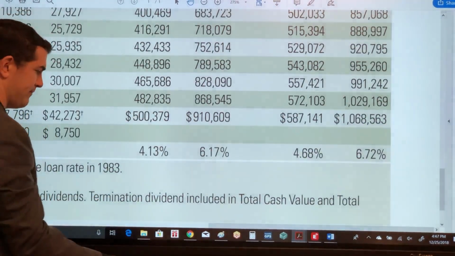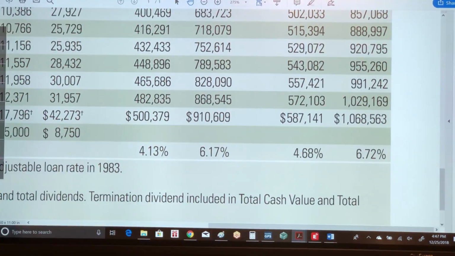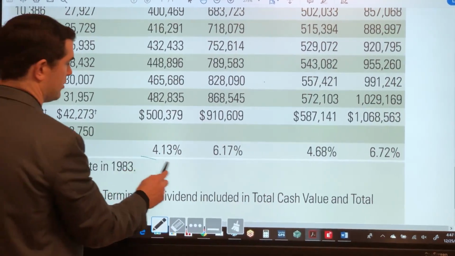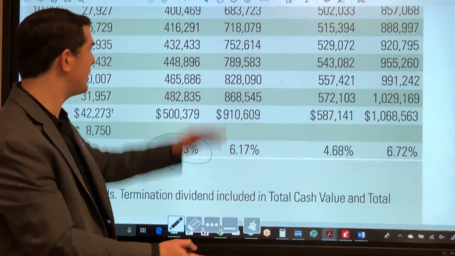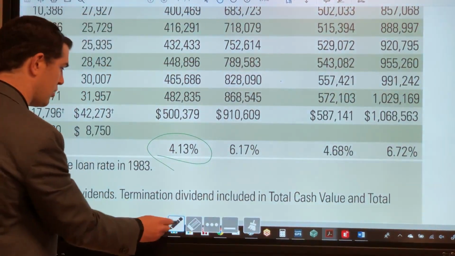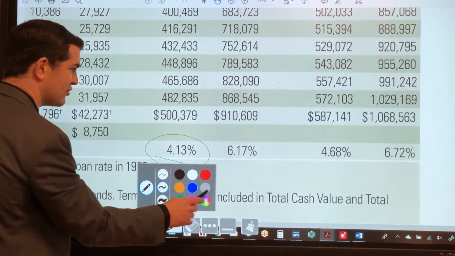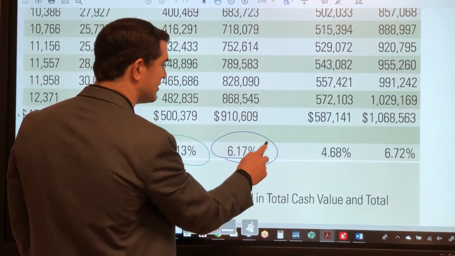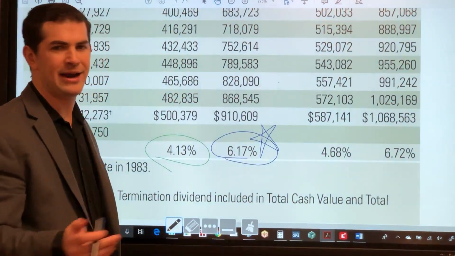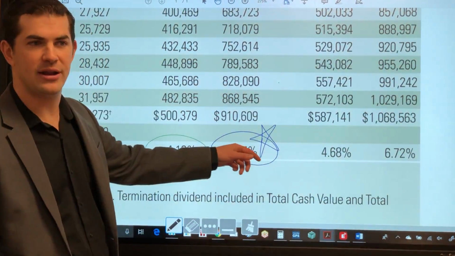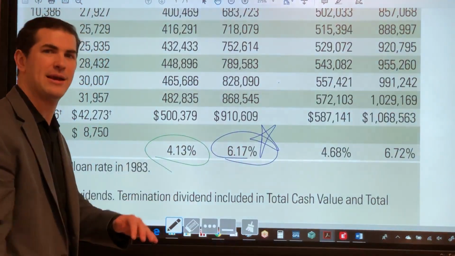And here's what we've got. On the projection, it assumed a 4.13% tax-free yield, money we can access all the way through. On the reality, what actually happened? 6.17%. Now, granted, this policy did live through a high interest rate time period in the 80s, then it kind of came back down to earth.